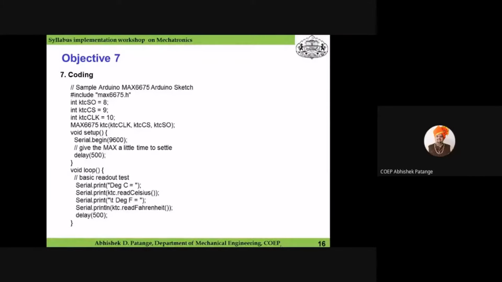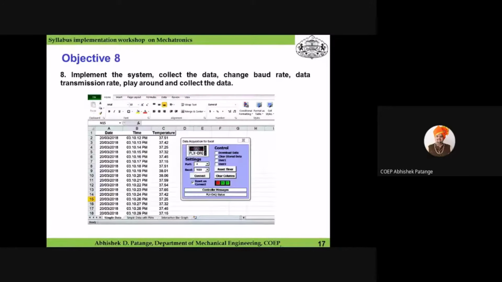Yes. So now I want to implement my system to measure the temperature. So you can see here, Mahajan sir, slide number 17. You can see the GUI here, graphic user interface, which was developed in MS Excel. When you say connect, the Arduino board will get connected to MS Excel, and the temperature variation with respect to time will be recorded and displayed. So this is very easy to build. At this moment, you can change the data transmission rate, you can change the delay between 2 readings, and then you can see how it affects the reading coming out of the thermocouple.